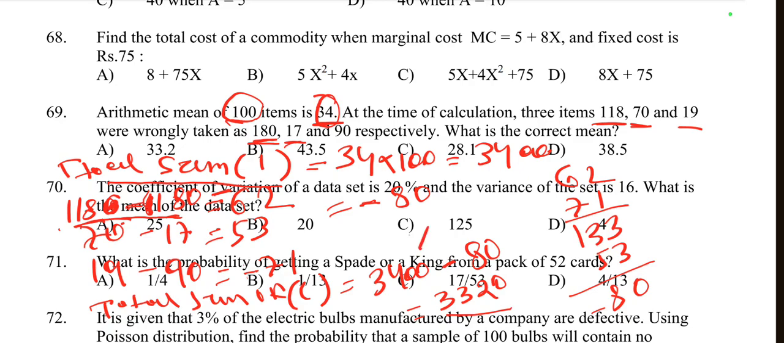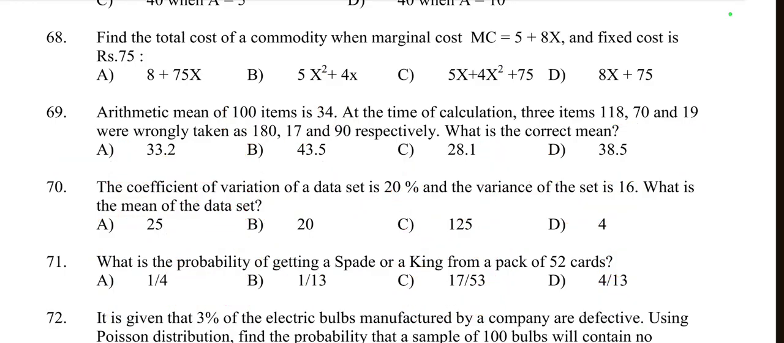Now we find the value of the mean. Mean is equal to sigma x by n. So the total value is 3320 by n, where the number of items is 100. So 3320 by 100 is 33.20. So 33.20 is option number A. Option A is right here.